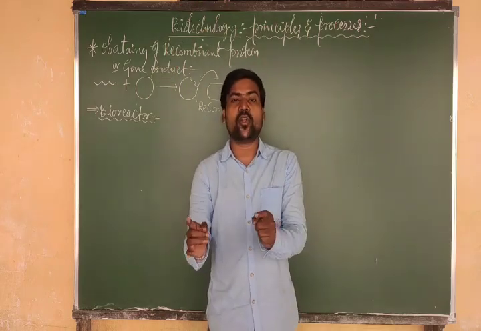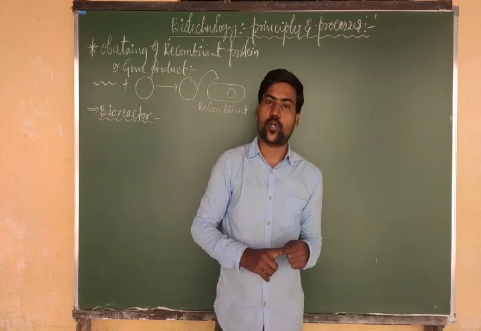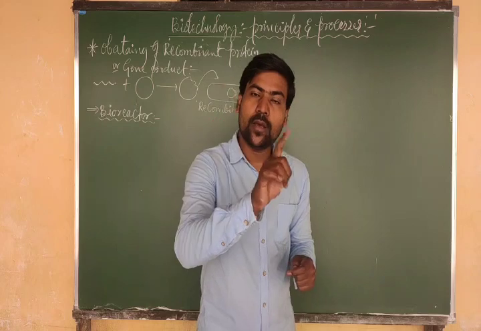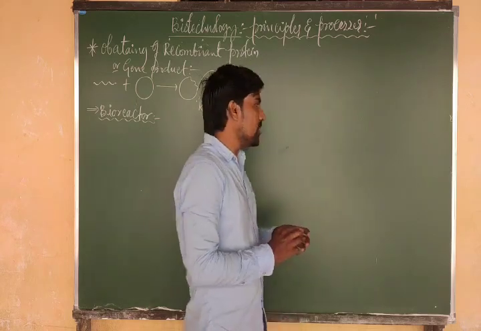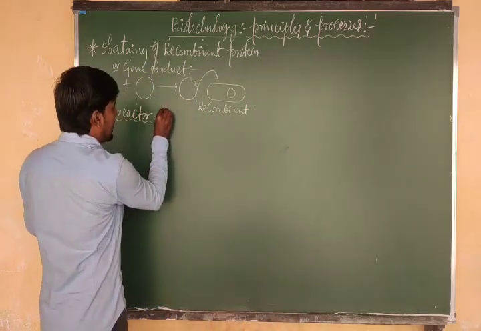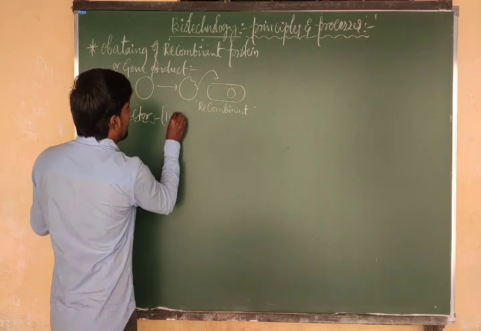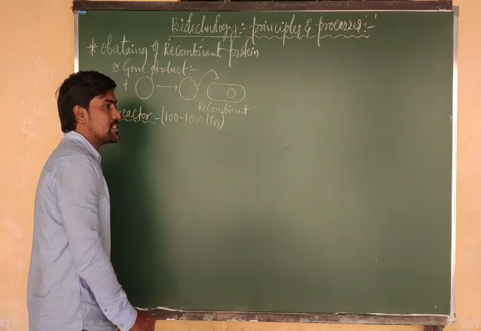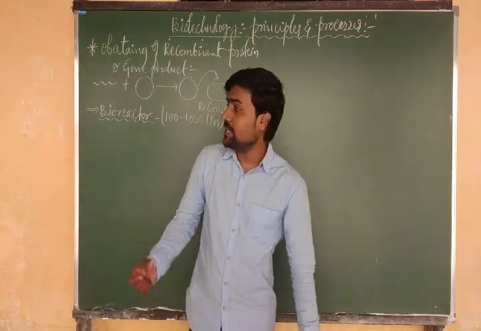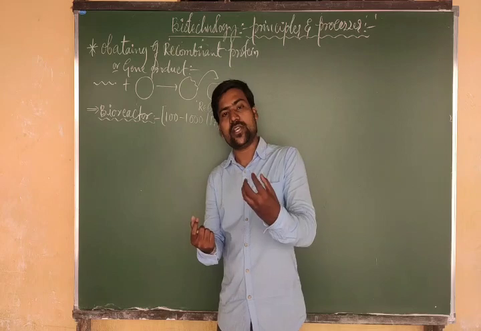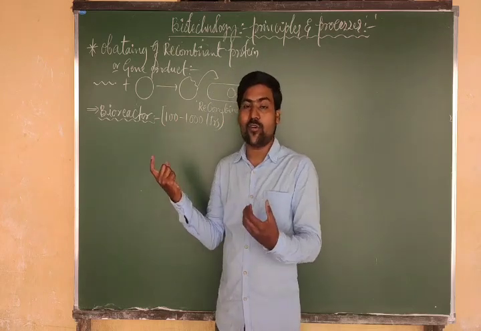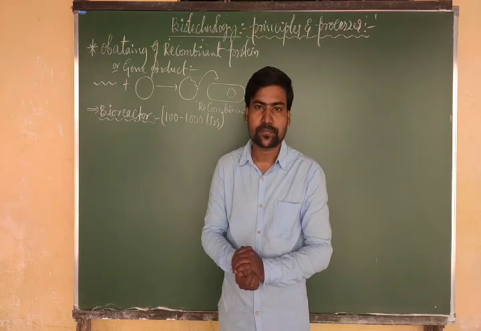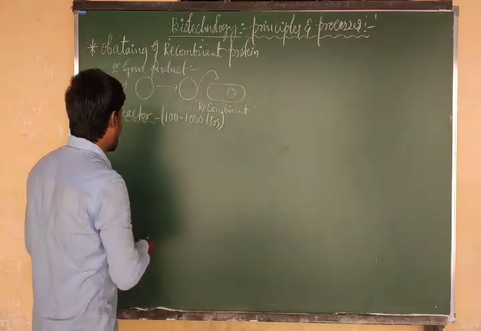They help in the conversion of raw materials into biological products. Usually these bioreactors have a capacity of 100 to 1000 liters. That means inside the bioreactor we can take 100 to 1000 liters of medium. Medium means food for the growth of microorganisms. Okay, let me consider such a bioreactor.